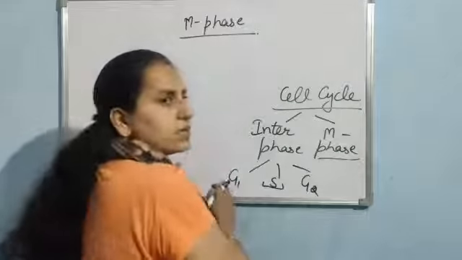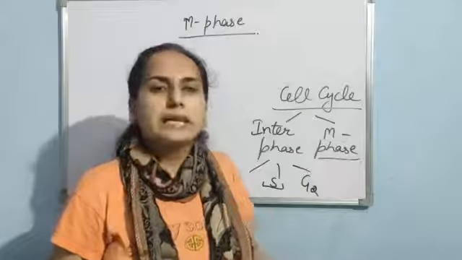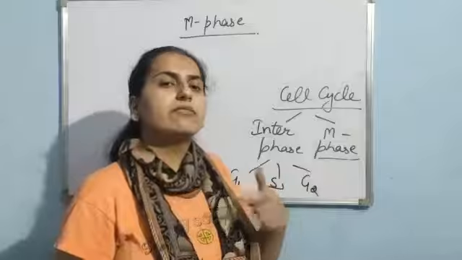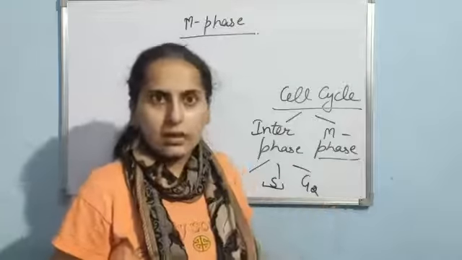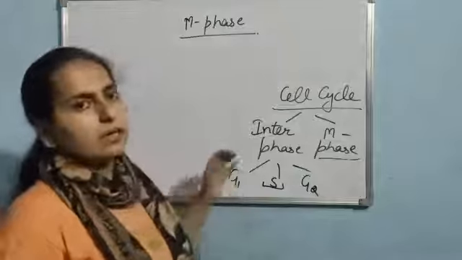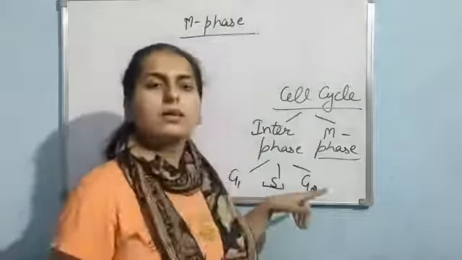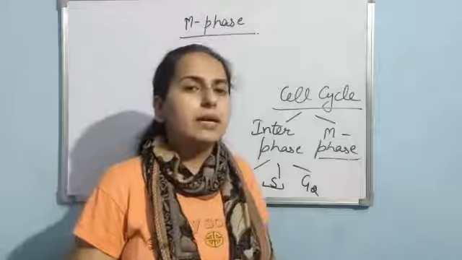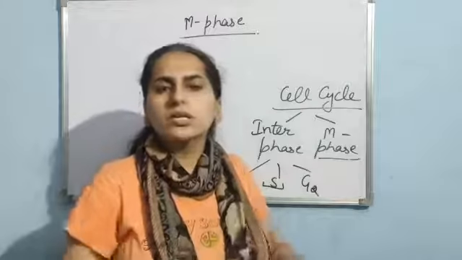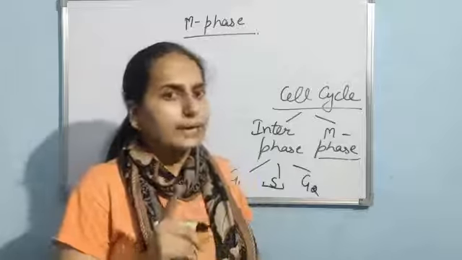If earlier in G1 phase there was 2C amount of DNA, then in S phase it will become 4C. But if I talk about the number of chromosomes, suppose at G1 phase the number is 2n, then in S phase it will again remain 2n. There is no change in the chromosome number, but there is duplication in the amount of DNA.